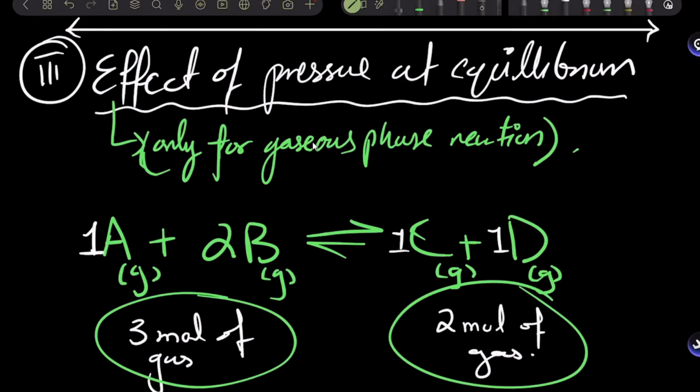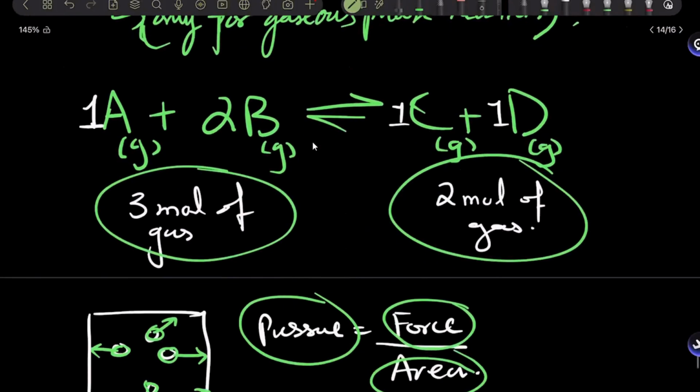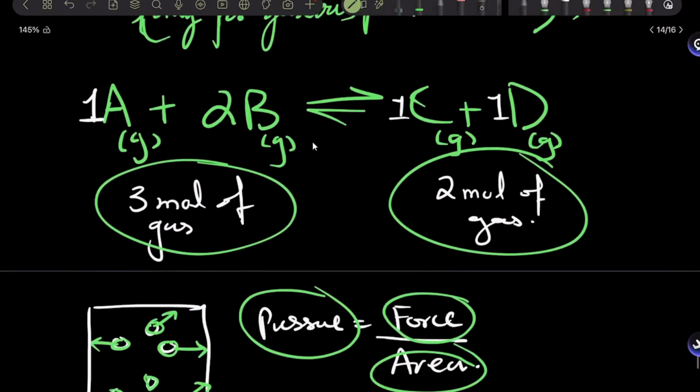So that is why we're labeling over here on going on which side I produce more gas and going on which side I produce less gas. So that later on, if I increase the pressure, I know which side equilibrium is going to shift. And if I decrease the pressure from outside, I do know which side the equilibrium is going to shift and which reaction is going to be favored over the other. All right. So this is the working for pressure, just like we did the working for temperature, in which we labeled endothermic and exothermic. In pressure, remember that it's only valid for gaseous phase reactions. And then after that, you need to know how many moles of gas are on the reactant side and how many moles of gas are on the product side.